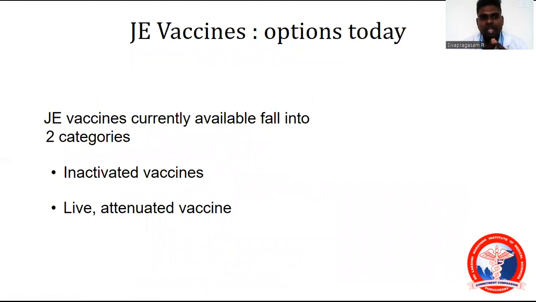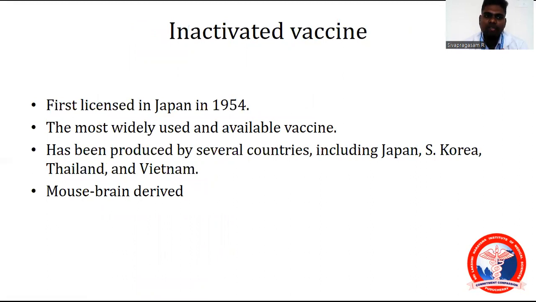JE vaccines. What are the vaccines? JE vaccines currently available fall into two categories: inactivated vaccines and live attenuated vaccines. Inactivated vaccines were first licensed in Japan in 1954. The most widely used and available vaccine has been produced by several countries, including Japan, South Korea, Thailand, and Vietnam. Mouse brain derived.